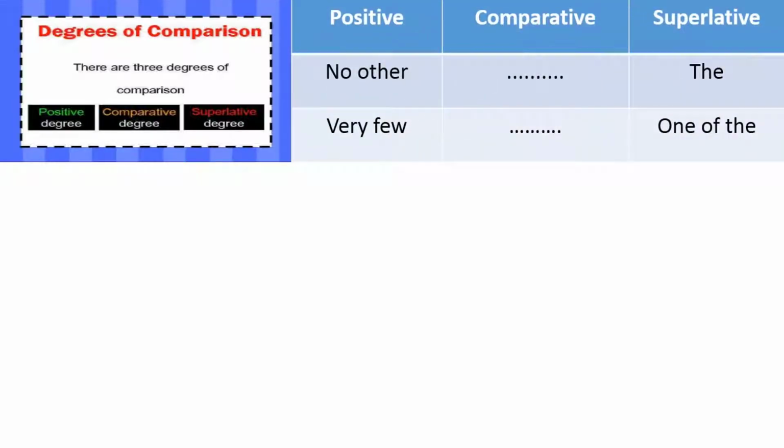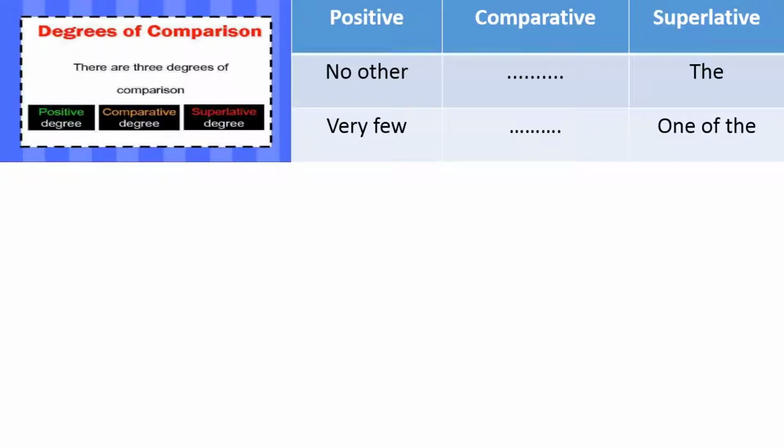So we know that there are 3 degrees of comparison, that is positive degree, comparative degree and superlative degree. You remember I have given a chart, a box of measure words. From the word we can find out which degree the sentence is.